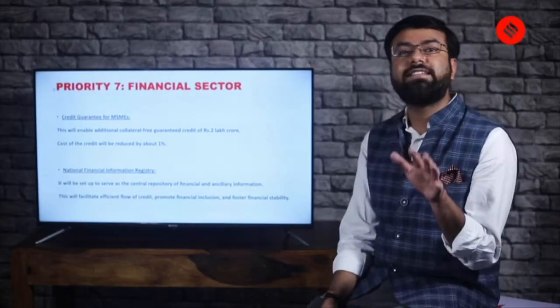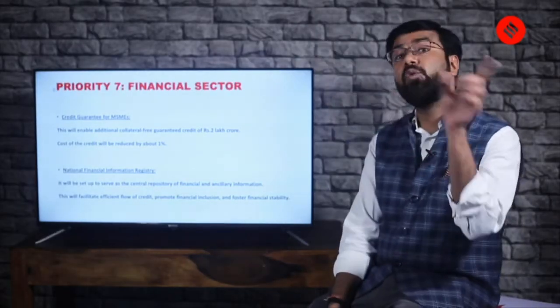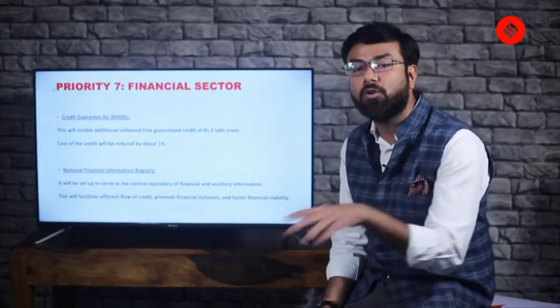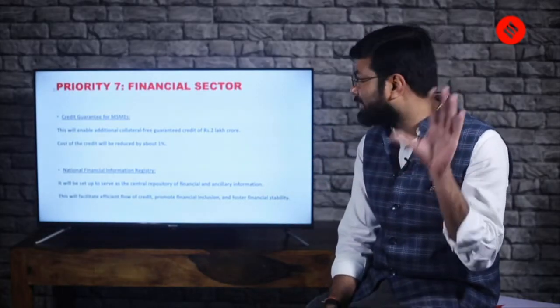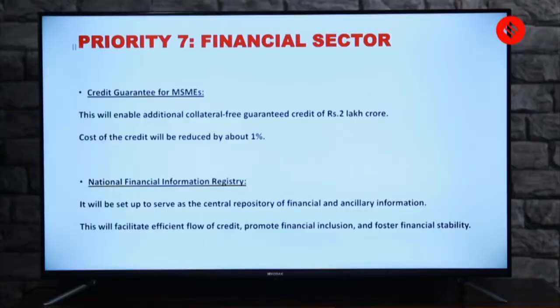Let's come to priority 7, which is the financial sector, and you will also get the answer of the MCQ. So please stay tuned and understand this. Financial sector. Okay, so the budget basically talks about finance, indirectly through various priorities, directly through this sector.